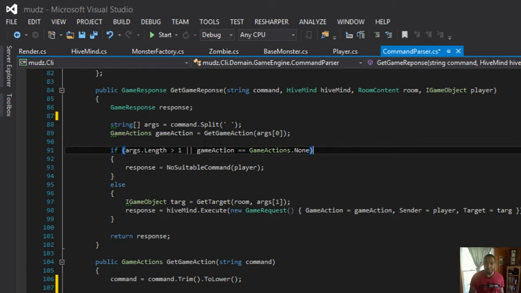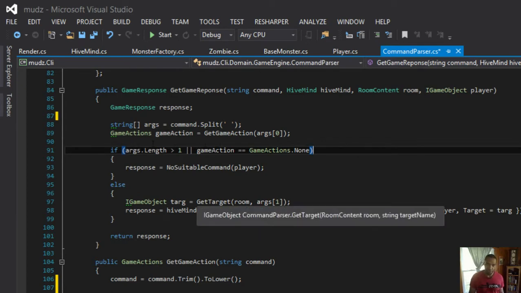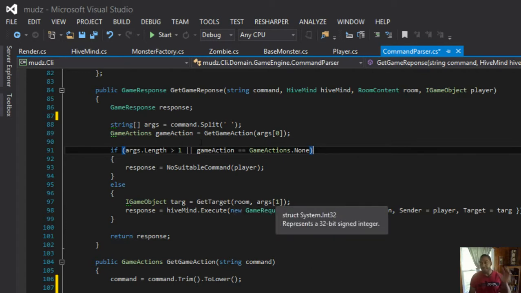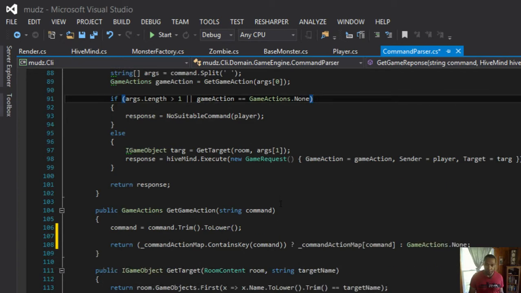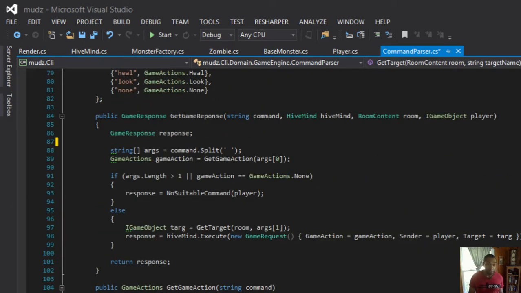I have a get target method, where I pass in the room and the second word you sent in. And down here, I do the game objects first where the name is equal to the target name. And then I return the response.